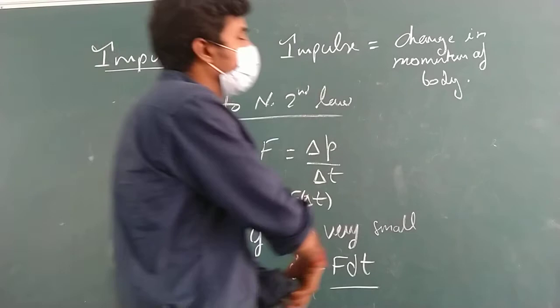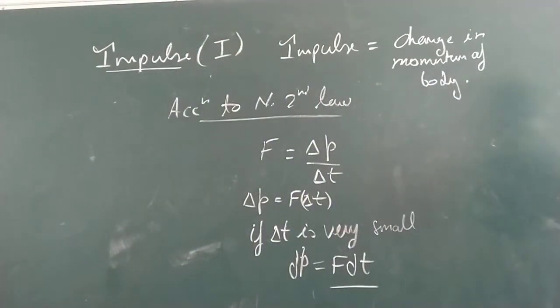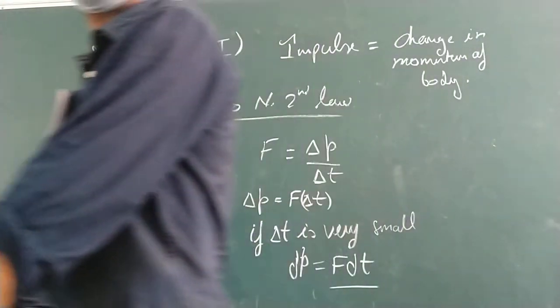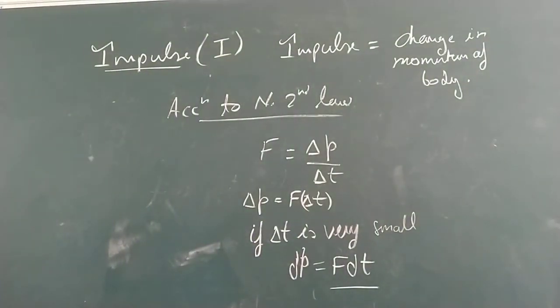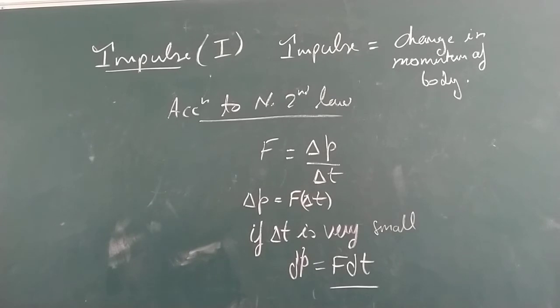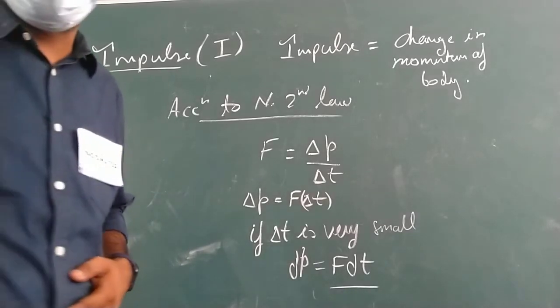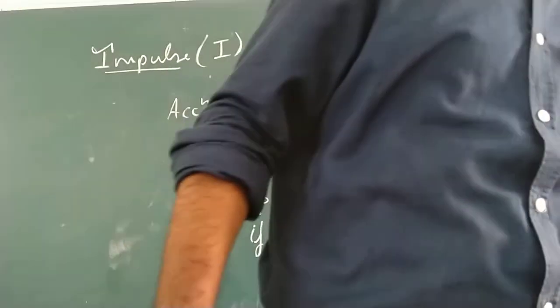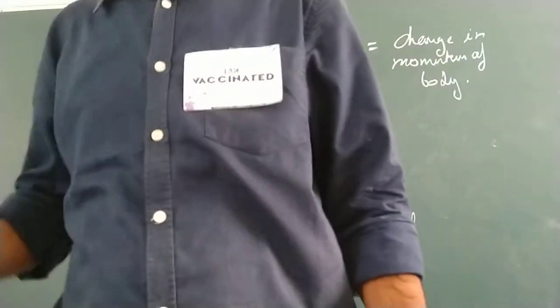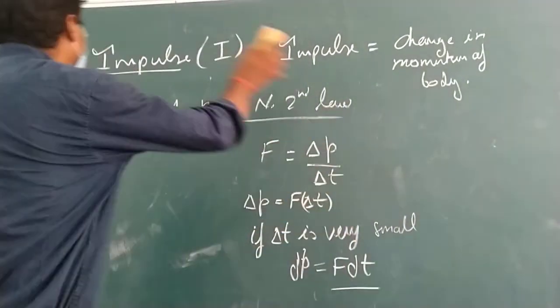So bacha, in this case we have gone through the impulse. Impulse is clear to all of you, and the formula for impulse is, you can either find the change in momentum of the body. If you find the change in the momentum, that is also equals to the impulse. Yes or no? And if you know the force and time interval, then you just multiply both of them and you will get what? Impulse. There are two formulas, right? We have seen here right now. So let's have a question.